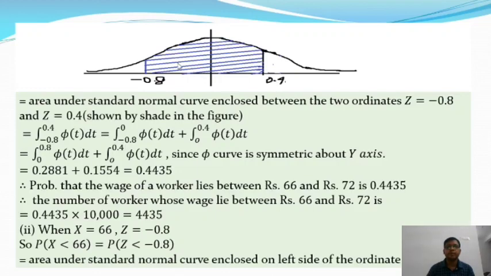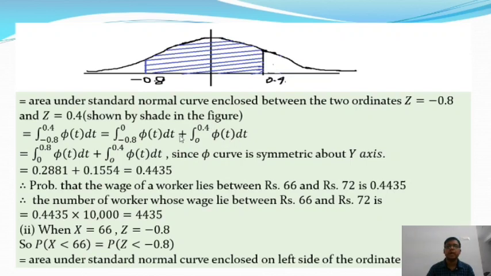So the probability value under this portion is equal to the integral from minus 0.8 to 0.4 of phi dt. It can be written as minus 0.8 to 0 plus 0 to 0.4, so the integration is reduced to two parts. The first part is minus 0.8 to 0 of phi t dt, and the second part is 0 to 0.4 of phi t dt.